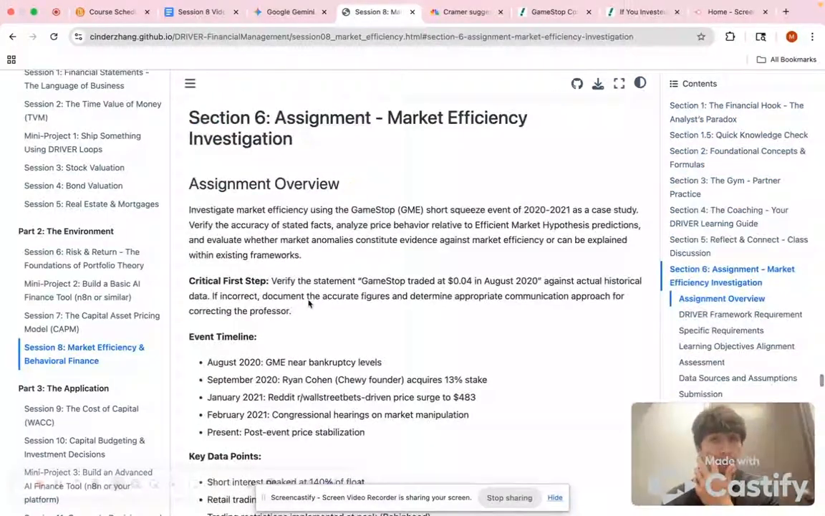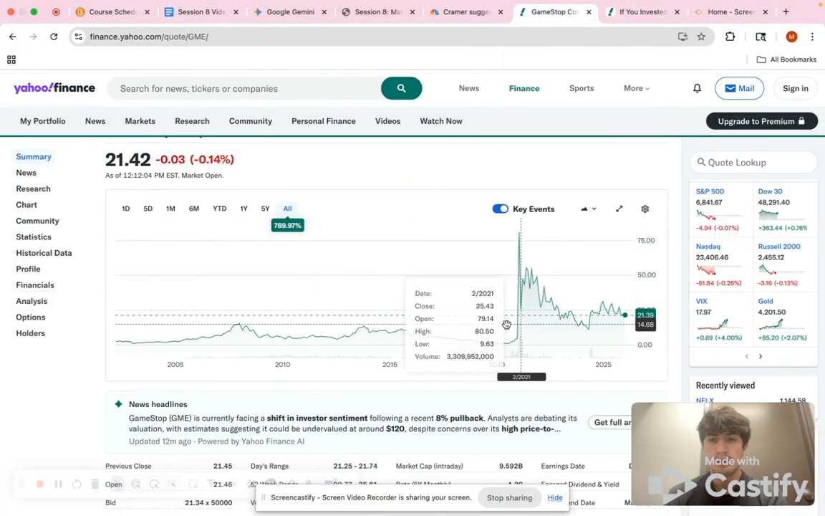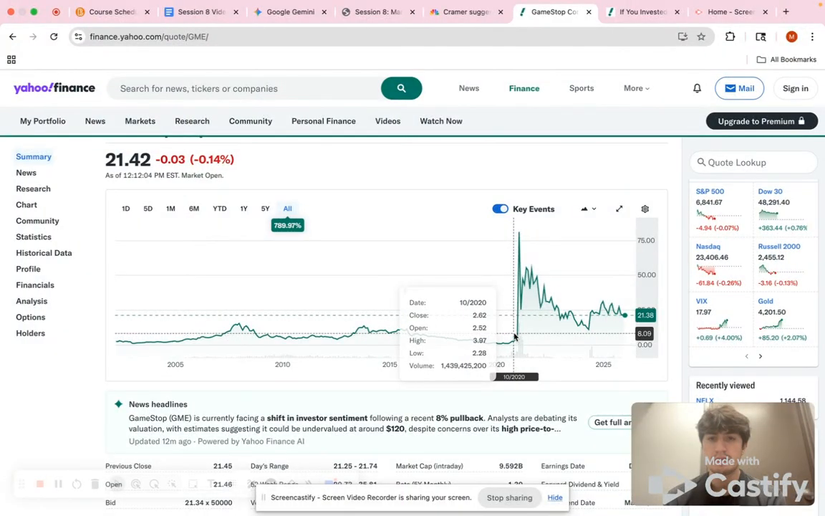So we're looking at the market efficiency of the time period, which is the 2020 and 2021 GameStop thing. It started late 2020, then moved into 2021. So we had to work with this first step first, which we have right here. The claim was that GameStop traded at 4 cents in August 2020, which is false. We know that it traded around $3 to $4, about 3.80. We have it up right here, and this is Yahoo Finance.